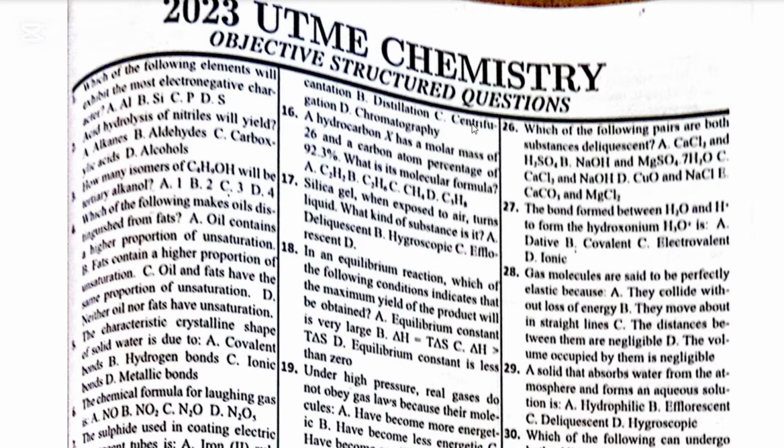At the end, you are going to divide by the least percentage, which is 7.7 approximately. So it's going to give you 1:1. So the empirical formula is CH.